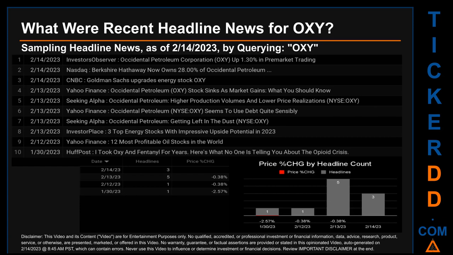The latest publication was actually today, Tuesday, February 14, 2023, when there were 3 found headlines. Investors Observer published the headline that read, Occidental Petroleum Corporation (OXY) up 1.30% in pre-market trading. Nasdaq published the headline that read, Berkshire Hathaway now owns 28.00% of Occidental Petroleum. CNBC published the headline that read, Goldman Sachs upgrades energy stock OXY.